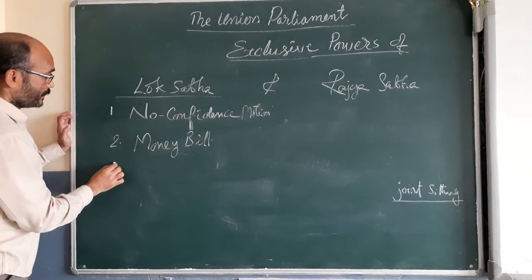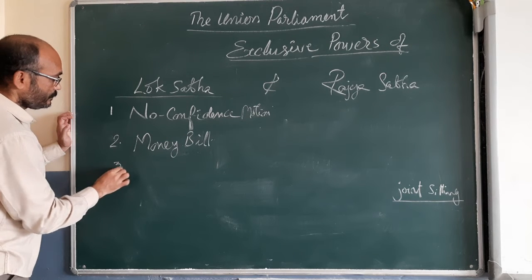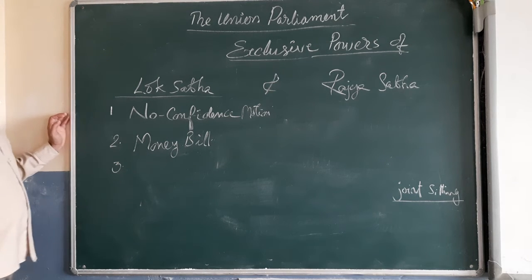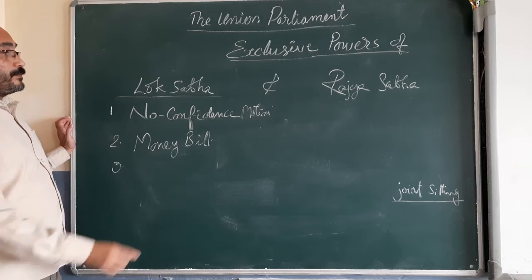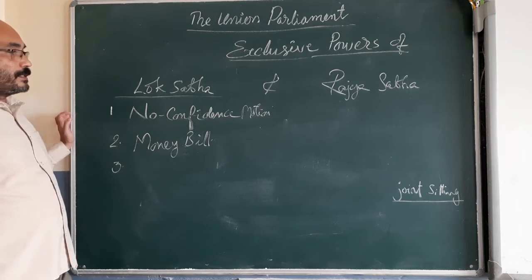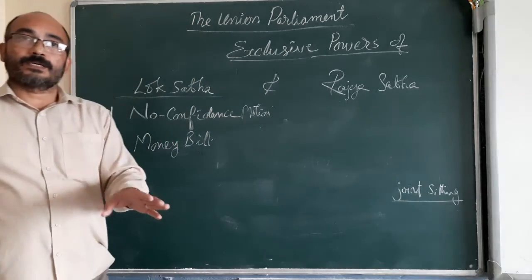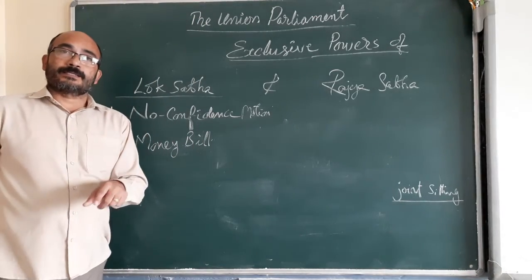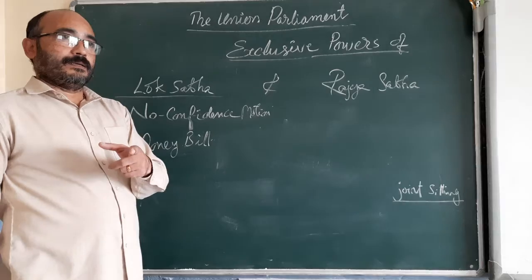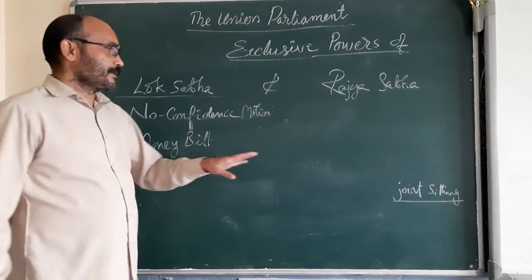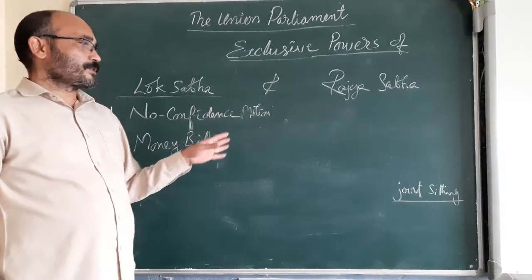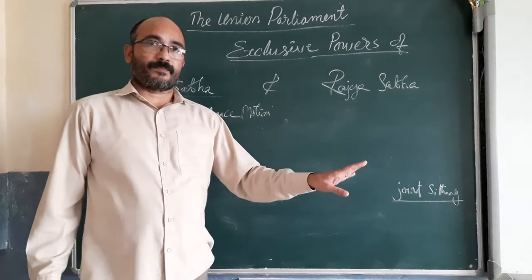And another one is the joint sitting, which I have already told about. A joint sitting is held if there is a deadlock between Lok Sabha and Rajya Sabha over a bill. If it is a money bill, then there is no question of deadlock or joint sitting.